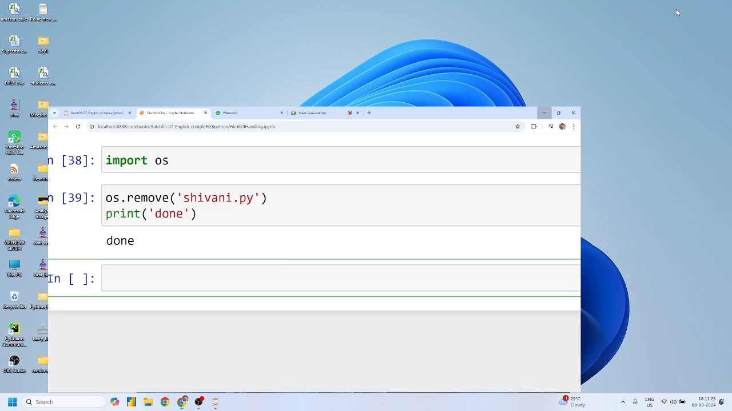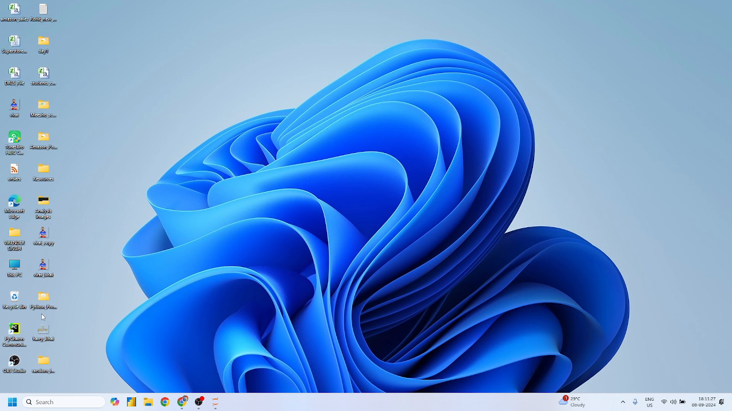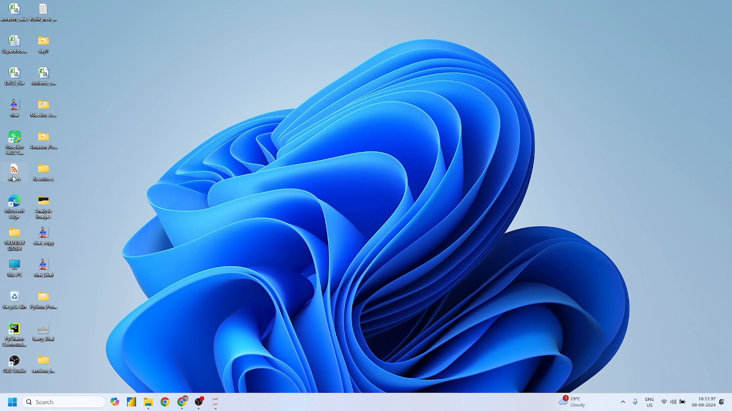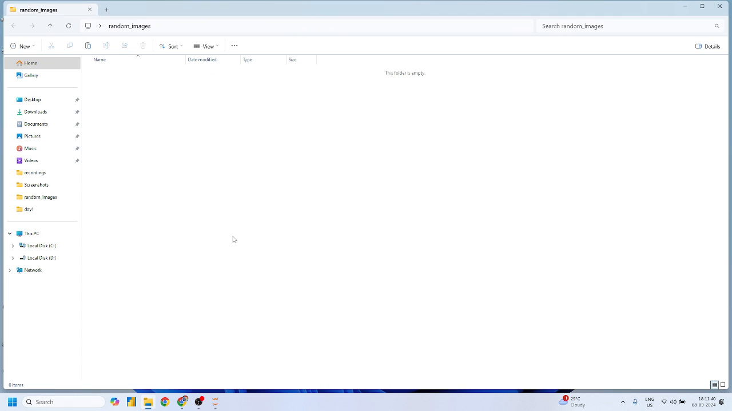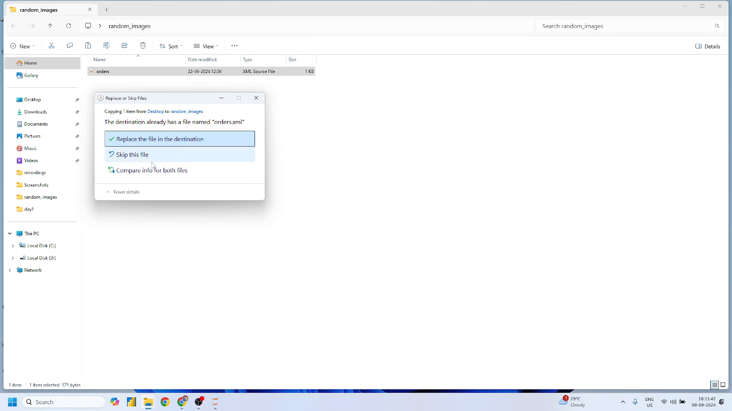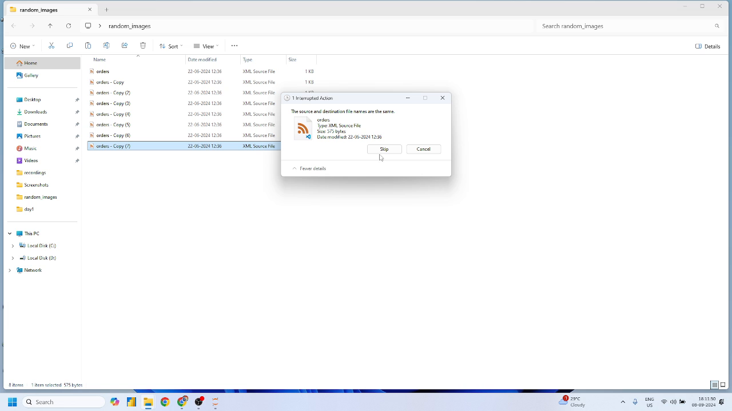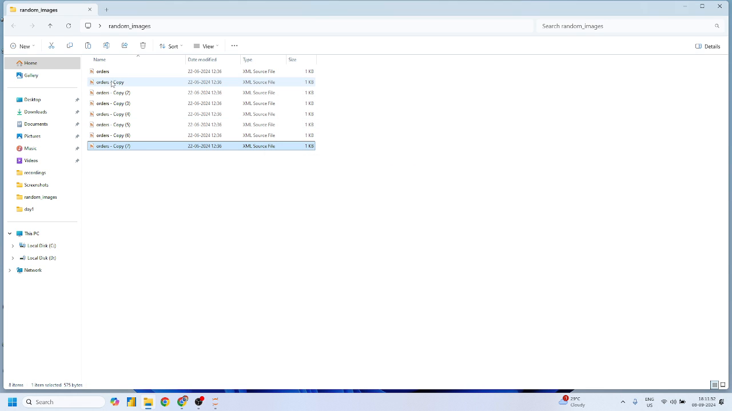Shivani and Mohit, what if we have lots of files in a particular folder? Suppose this is my random images folder, and let me copy these orders and paste them, replacing the files in the destination. Okay, guys, we have five to six copies of the file, and I want to delete all the files. The first thing I can do is press Ctrl A, Shift Delete and Enter.